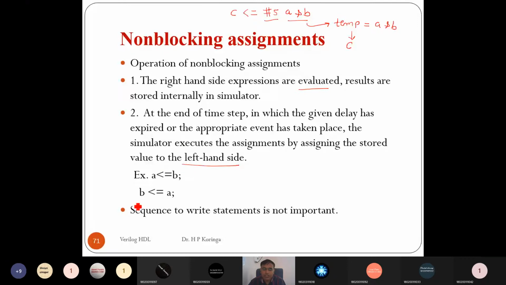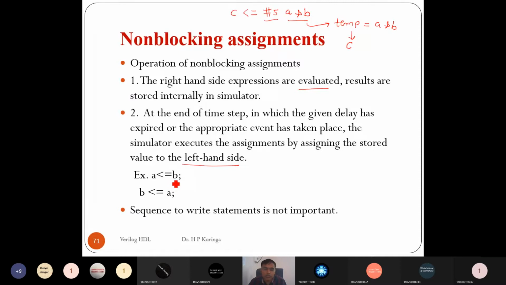Right? So let's see, if you want to exchange data of A and B, it is possible using the non-blocking assignment statement by writing A <= B and then B <= A. Right? If it's a blocking assignment, then we cannot exchange the data without using a third temporary variable.